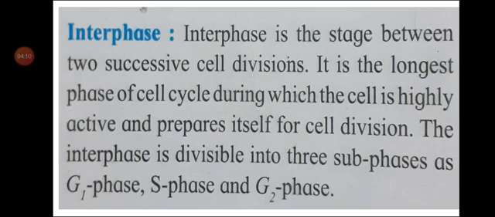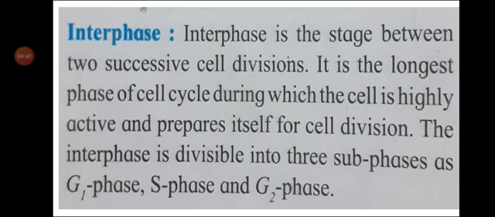There are many phases we are going to study: G1 phase, S phase, G2 phase, M phase. Interphase is the longest phase of the cell cycle, during which the cell is highly active and prepares itself for cell division.